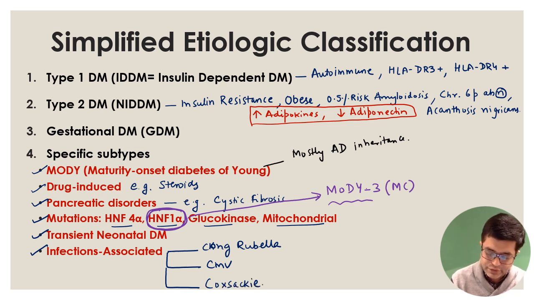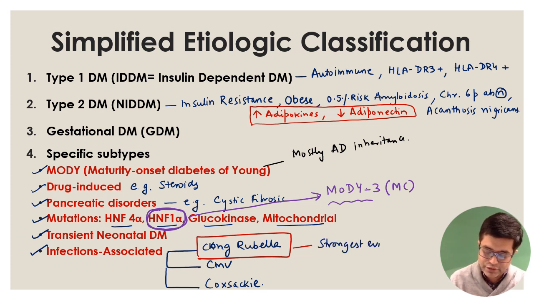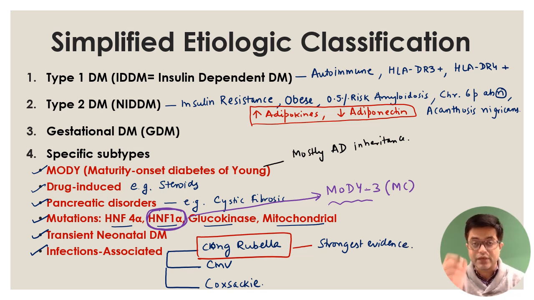Among them, congenital rubella has been found to have the strongest evidence among the 3 for association with diabetes, right? So if you look at the page, I have not only given you the classification, I have also told you one-liners and potential MCQs that you need to remember.